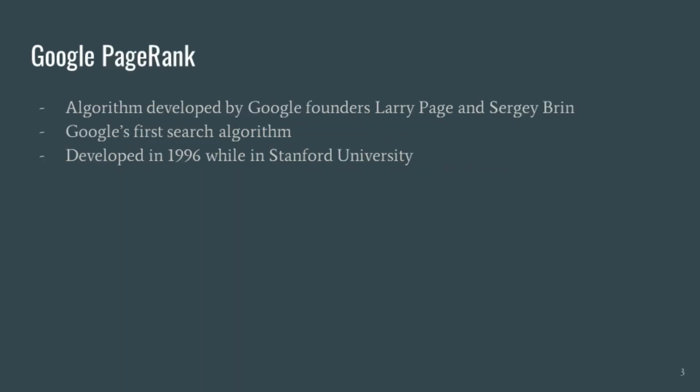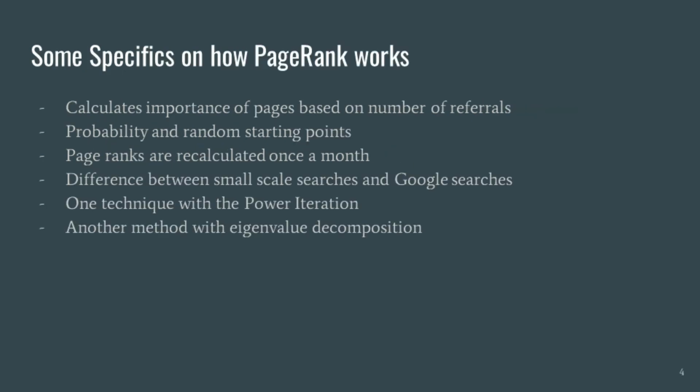Next page. Starting with some short history, Google PageRank is an algorithm designed by Google's founders, Larry Page and Sergey Brin. It was designed to solve the problem of showing people the most relevant pages when they search for something. The two of them developed this algorithm all the way back in 1996, when they were still in graduate school at Stanford University. Today, Google also utilizes other algorithms to order search results, but Google PageRank was the first and most famous one. And the way it does this is revealed by its name, PageRank. It gives pages ranks. The higher the rank, the higher up a page will be in a Google search result.